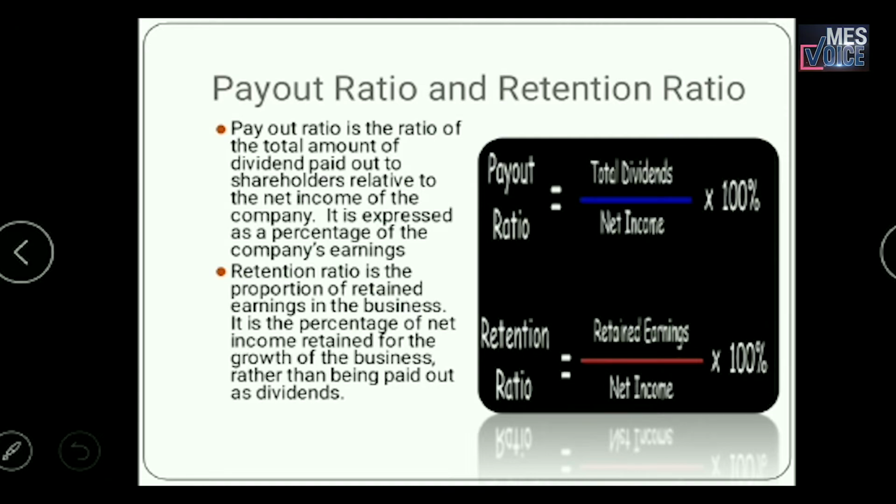And in the case of retention ratio, it is how much profit is retained in the business divided by the total profit made by the company. So these are the two important ratios to be considered while framing our dividend policies.